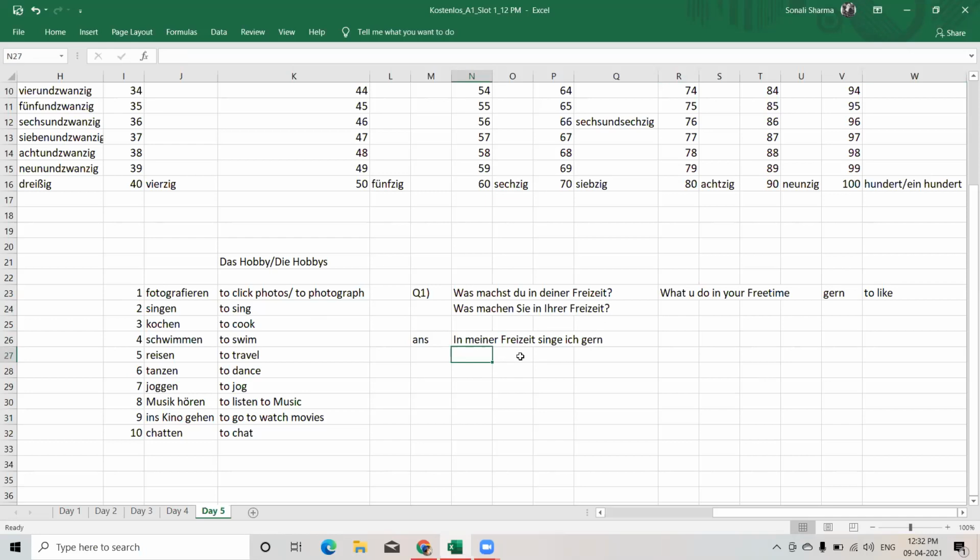We can also say in meiner Freizeit fotografiere ich gern. Whenever you are using the ich form, just put e at the end of your verb. Ich singe, ich fotografiere, ich koche, ich schwimme. Just remove the n. Ich reise, ich tanze, ich jogge, ich höre Musik, ich gehe ins Kino, ich chatte. So like this you can frame sentences.